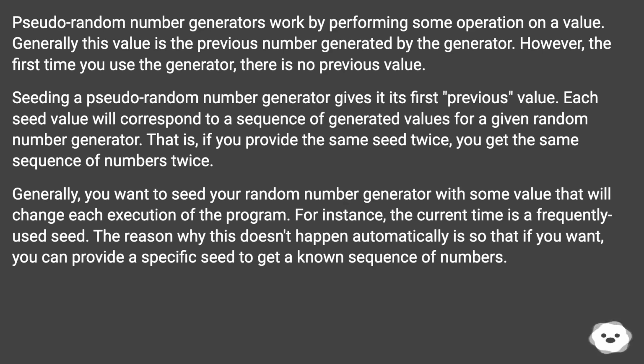Generally, you want to seed your random number generator with some value that will change each execution of the program. For instance, the current time is a frequently used seed. The reason why this doesn't happen automatically is so that if you want, you can provide a specific seed to get a known sequence of numbers.